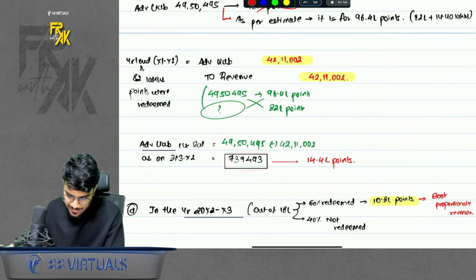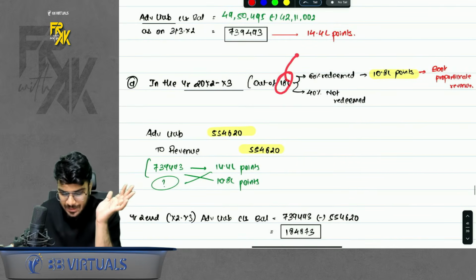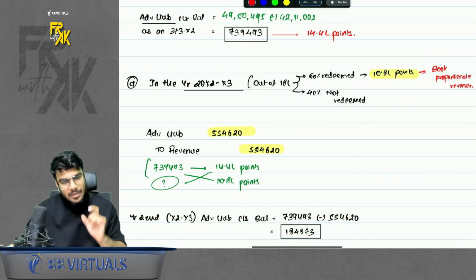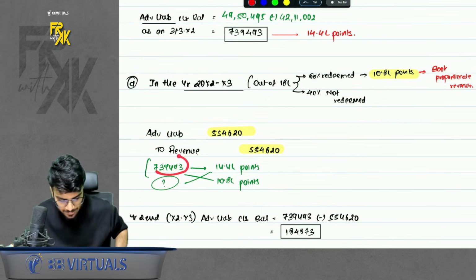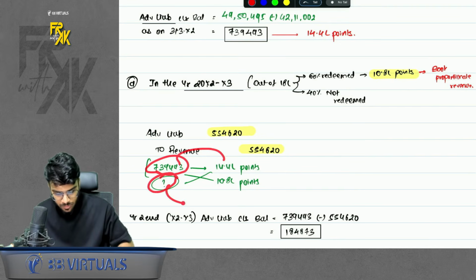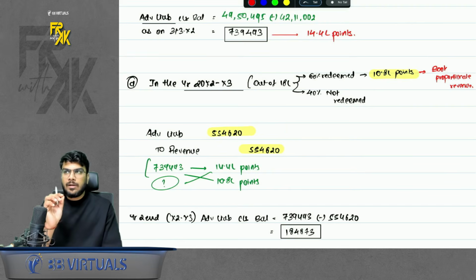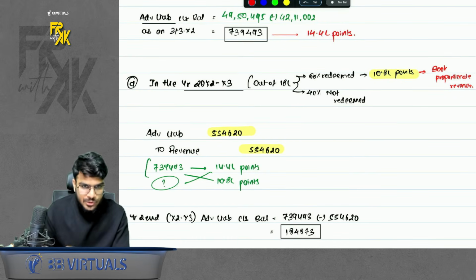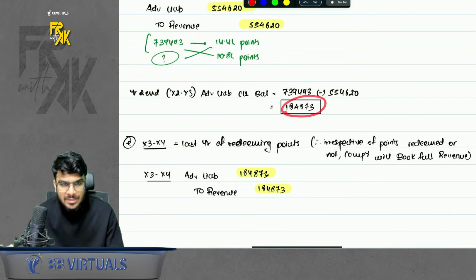Now it says in the next year, out of 18 lakhs, 60% were redeemed. So 10.8 lakh points more were redeemed. So again, you will book some proportionate advance and transfer it to revenue. The advance relates to 14.4 lakh points, and we redeemed 10.8 lakh points. So this much revenue we will book. Again, if you are finding it difficult to understand, try to practice it on your own and refer to the solution again. Then what will happen with the balance advance? It will turn into the closing balance.